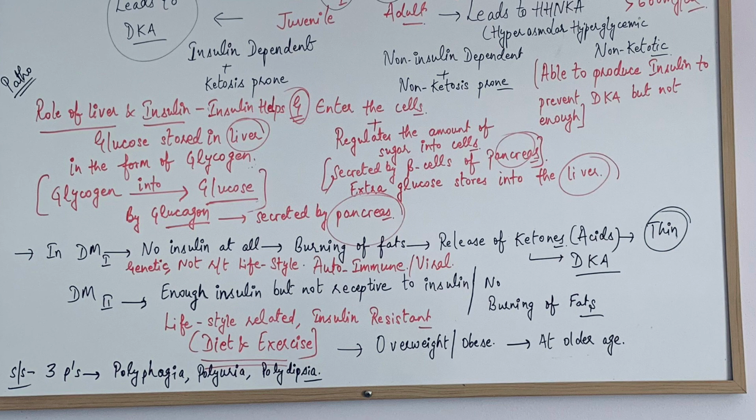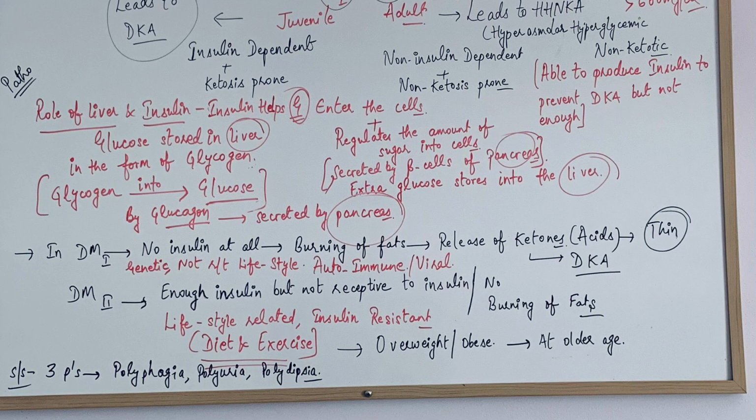The pancreas is not able to produce insulin, the beta cells are damaged. Or there can be some viral illness of the pancreas. In those conditions also the body is not able to produce insulin at all. It is not related to lifestyle, it is from the childhood or by birth, and it is genetic.